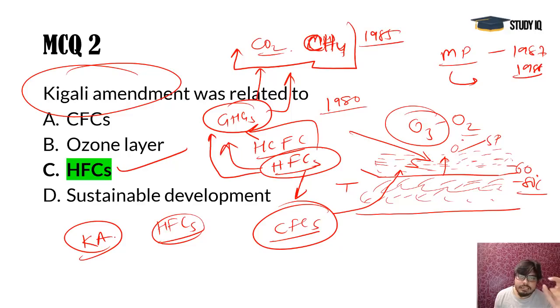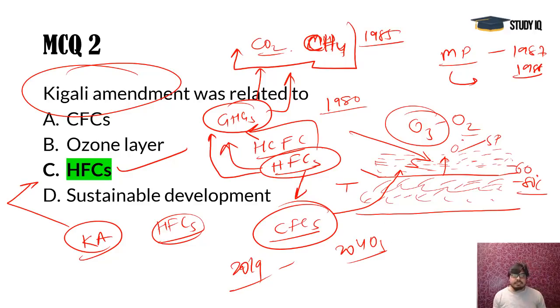Okay, and it was regarding the greenhouse gases, and mainly the HFC, which is actually working as a greenhouse gas. It was decided that developed countries should start working on this reduction from 2019 only, and countries like India, which are in a developing stage, or the other least developed countries, would remove this gas in a phased manner by the 2040s. So this was all decided in the Kigali Amendment in 2016. So that was the importance of it.